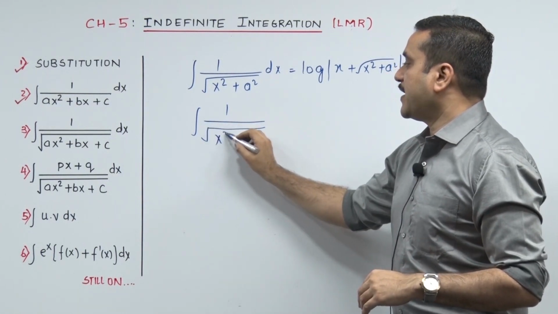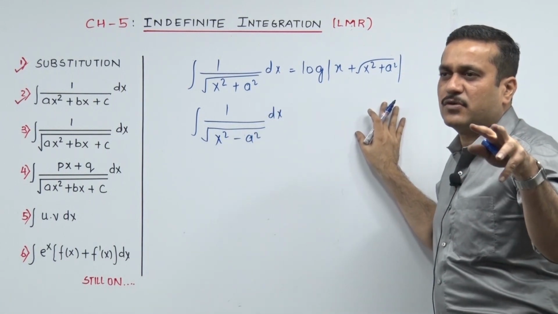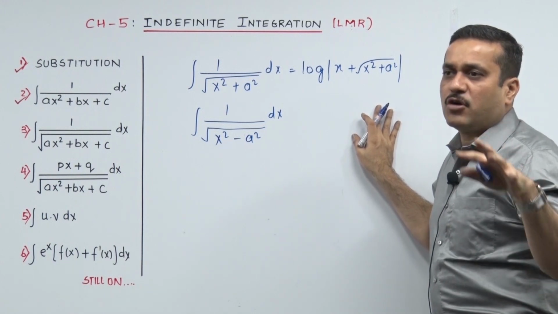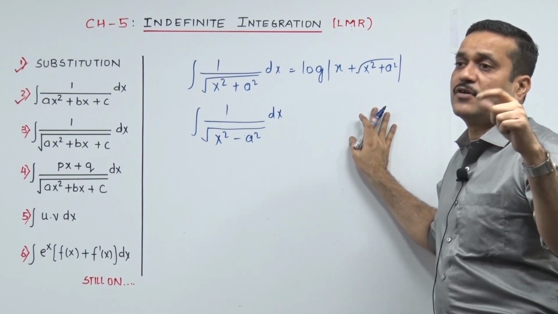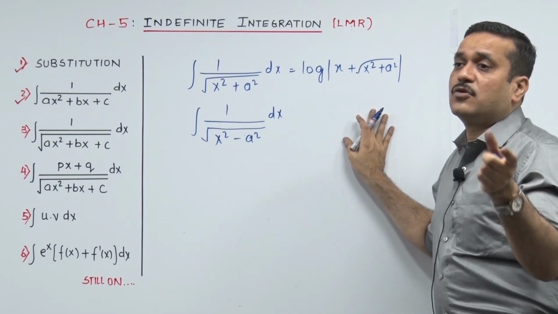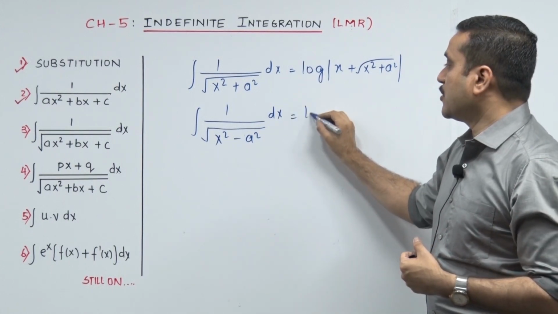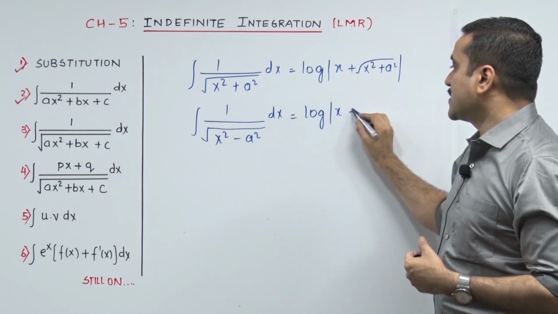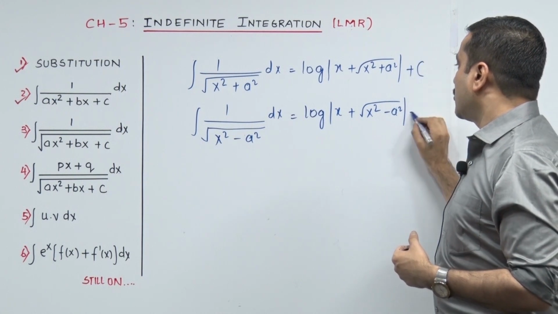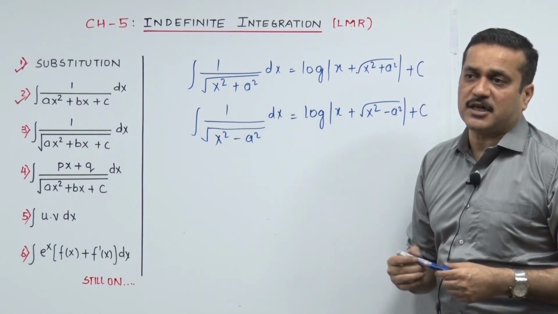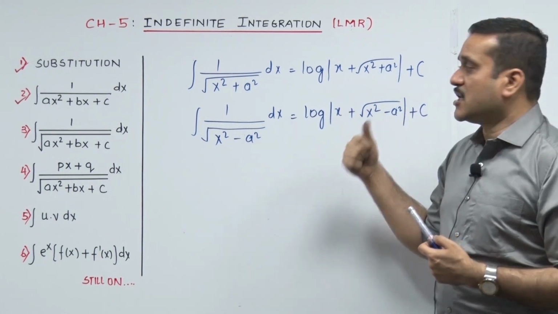And then the next one, you shape it into either this one or it automatically gets shaped into that one. 1 upon root of x square minus a square. No, when you bring in that half into coefficient of x the whole square, the third term inside your quadratic, to make that quadratic a part of full square so that it happens to give you a sound of x square. The balance can either go minus a square or plus a square. So that is why you are seeing that. It's going to be log of once again x plus root of x square minus, sir ji, both look the same. So it turns out to be a benefit to a student. He just needs to rehearse one of it, because ultimately what goes in the root is what is here.